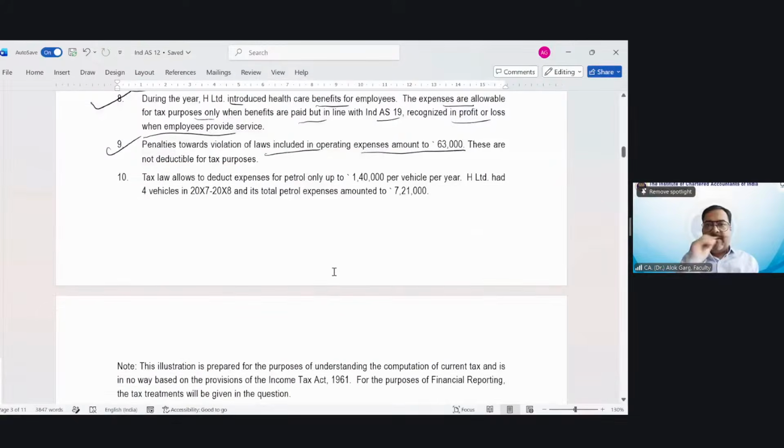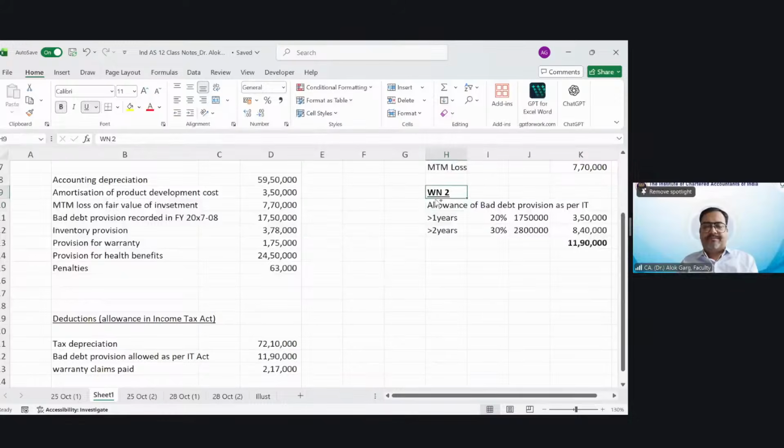Right. Point number 10. Tax law allows to deduct expenses for petrol only up to 1,40,000 per vehicle per year. H Limited had 4 vehicles in 7-8 and its petrol expenses amounted to rupees 7,21,000. Okay, total expense is 721. There are 4 vehicles and the allowable expense is 140 per vehicle. So friends, working note 3.